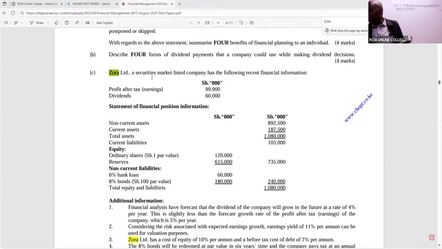So you're told here, Zora Limited, a securities market listed company, has the following recent financial information. We have the profit after tax that has been given for Zora. Dividends have been given. Then we have been given the statement of financial position. This is provided.